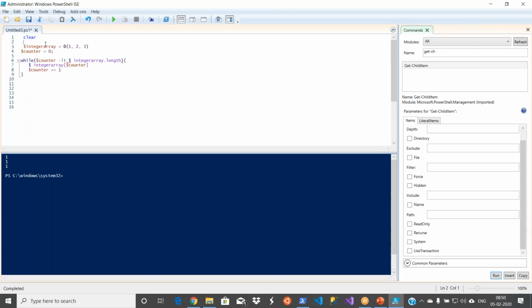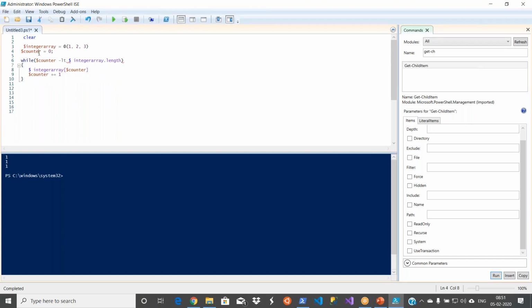Again, I'm defining the same integer array. There is no difference. I'm saying integer counter equal to 0. It can be $i equal to 0 as well. The counter is what you increment, because you need to loop through the content. Now the syntax is while counter less than integer array length. In a for loop, you would do for counter equal to 0, counter less than the length, counter plus plus, right?